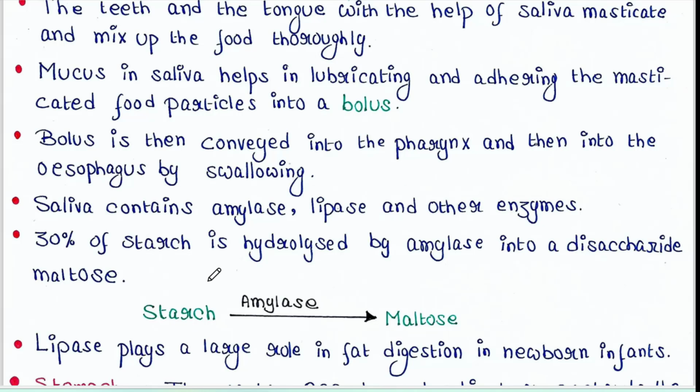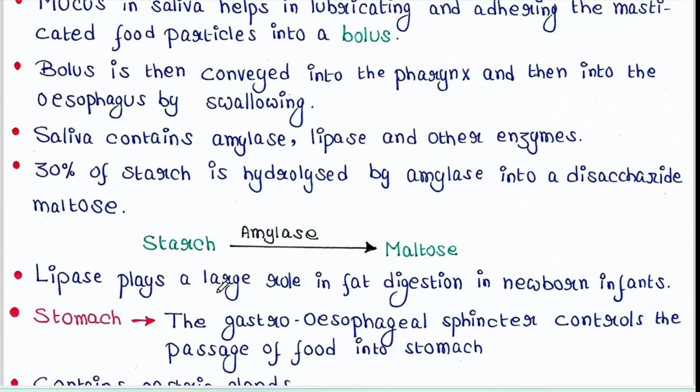Now 30% of the starch of our food is hydrolyzed by this amylase enzyme which is present in the saliva into a disaccharide, maltose. So starch is broken down into maltose by the enzyme amylase, and maltose is the disaccharide, and this happens in the mouth. Lipase plays a major role in fat digestion in newborn infants.